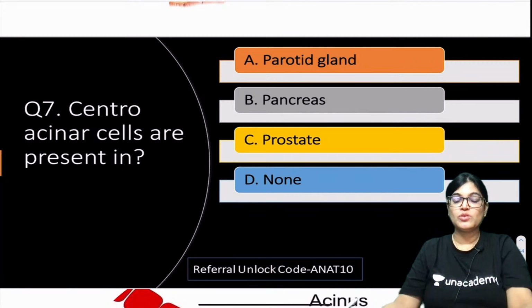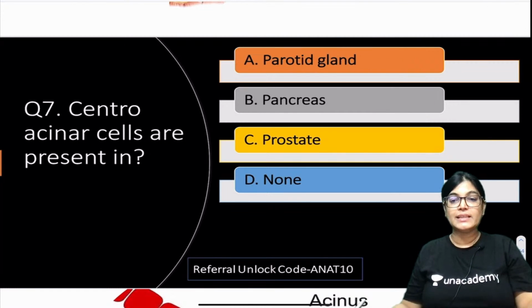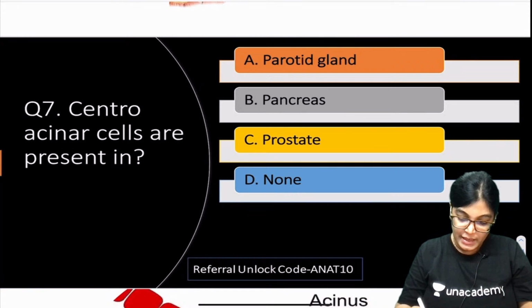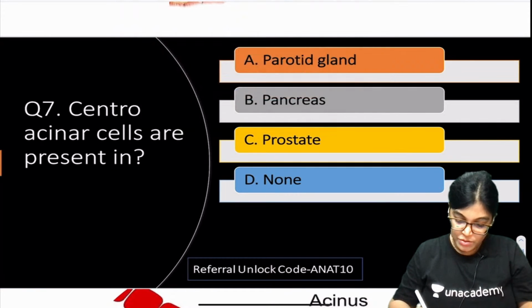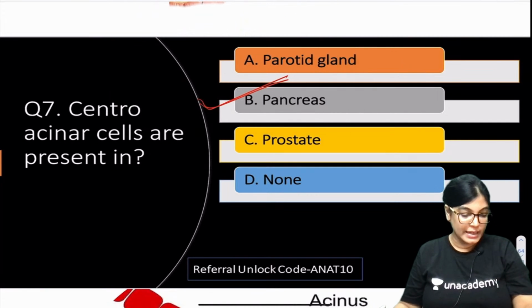Most of the students are exactly correct. The correct answer is B. So pancreas is the correct answer. Yes, absolutely right, dear.